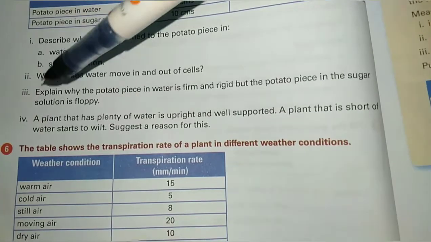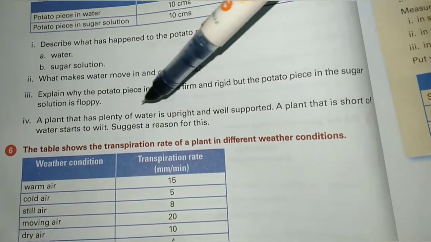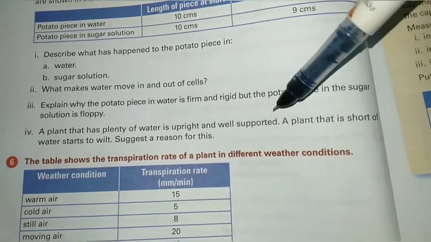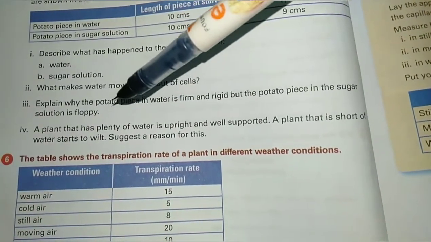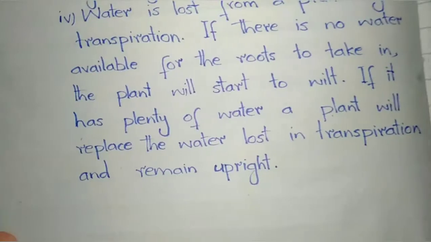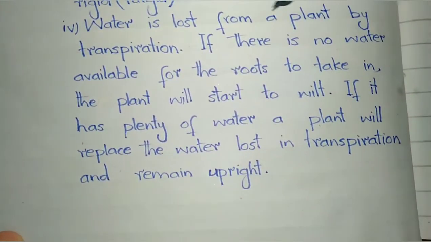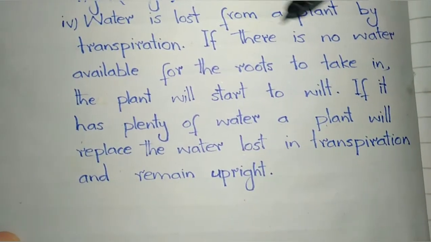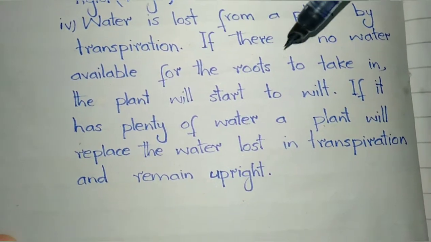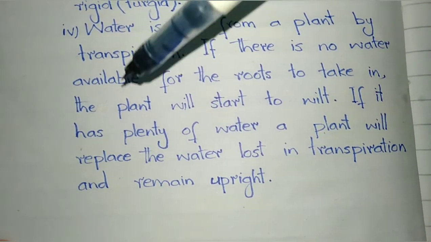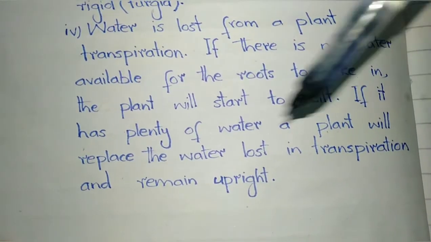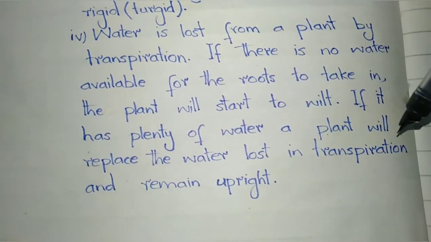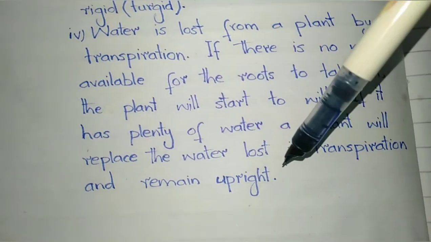Question number 5, part 4. A plant that has plenty of water is upright and well supported. A plant that is short of water starts to wilt. Suggest a reason for this. The answer is water is lost from a plant by transpiration. If there is no water available for the roots to take in, the plant will start to wilt. If it has plenty of water, a plant will replace the water lost in transpiration and remains upright.